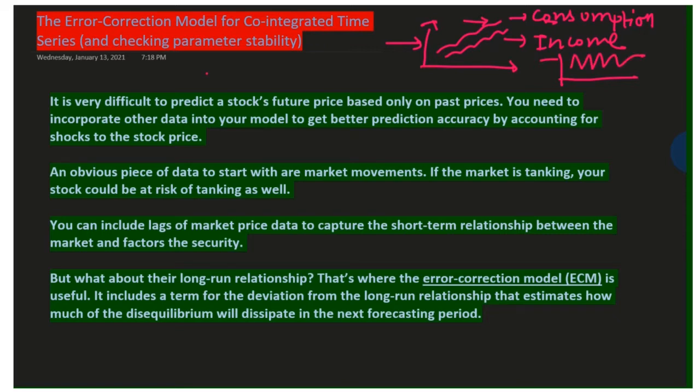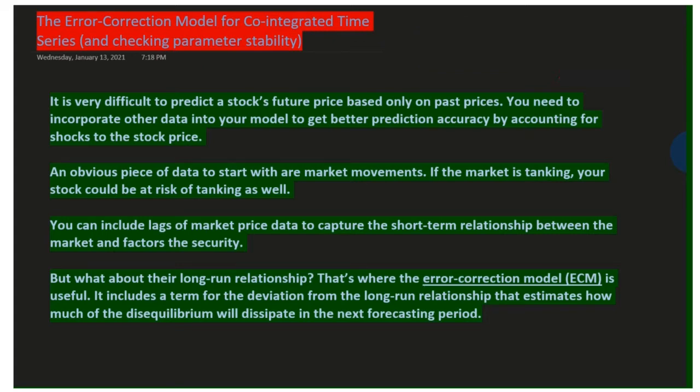Now how does this concept of long run data series come to the error correction model? Let me explain it in a more non-technical way. Let's assume that you have a model where you are interested to know the short run impact of the relationship between your dependent and independent variables.